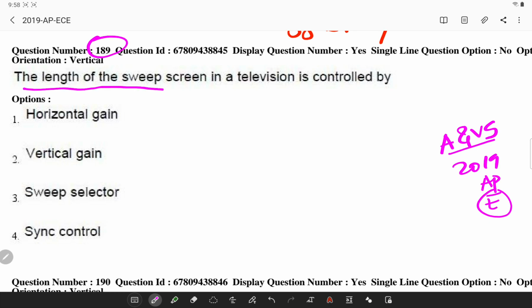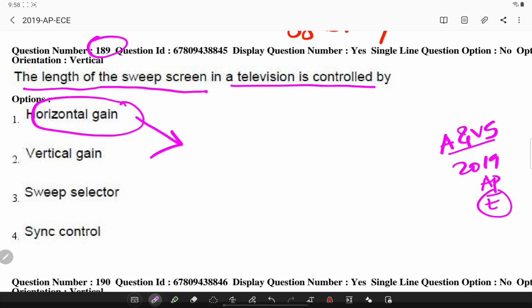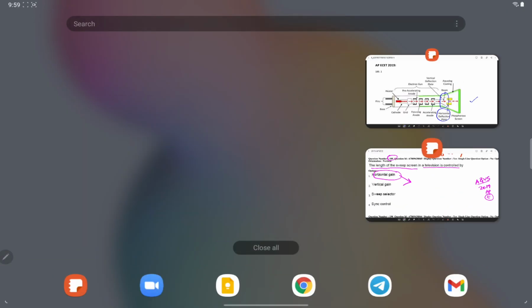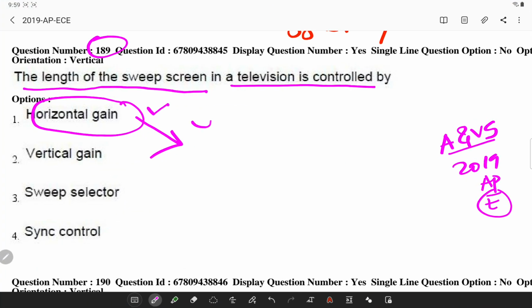The length of a sweep screen in a television is controlled by, generally the sweep screen is controlled by horizontal gain. So you have to see the picture of this. If you see this horizontal deflection beam at this particular point, horizontal gain will be controlling the length of the sweep screen.